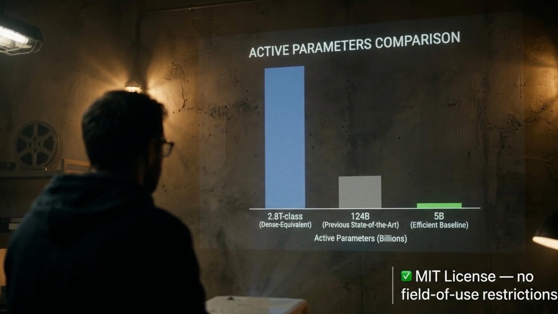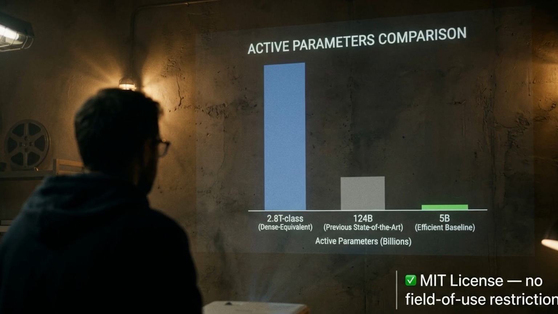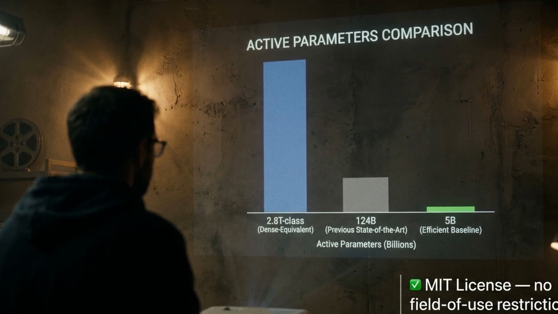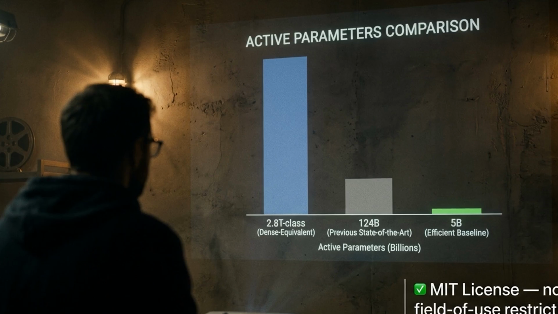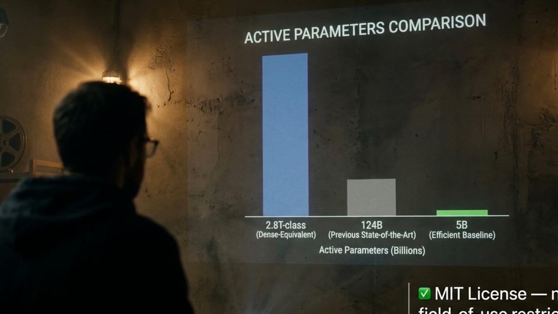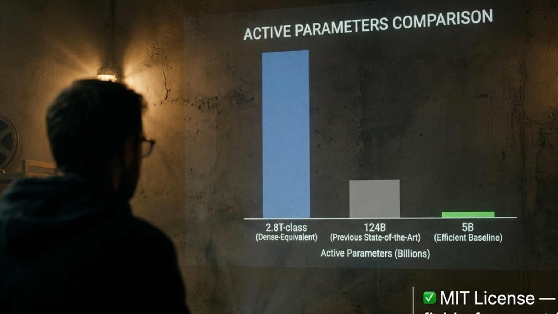Ling-3.0-Flash is the one most builders will actually deploy. 124 billion total parameters, approximately 5 billion active per token, an activation ratio near 4%. That is aggressive sparsity, and it's the continuation of Ant Group's stated design philosophy from the Ling-2.0 technical report.